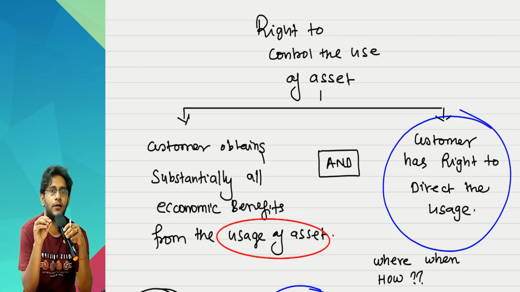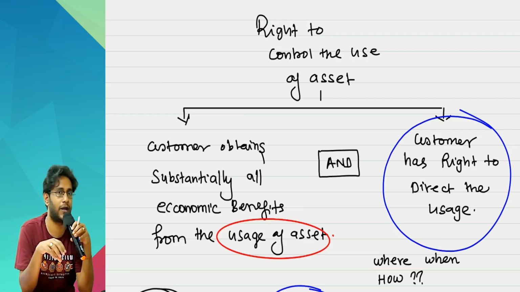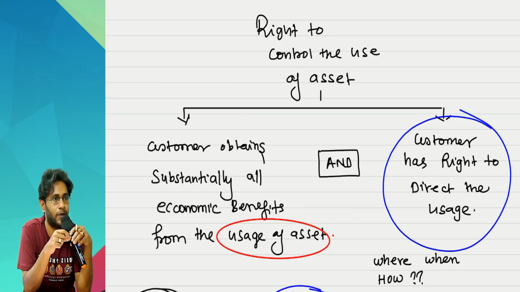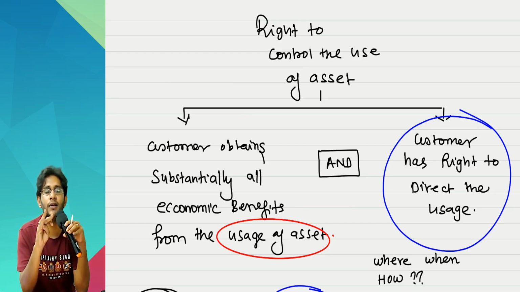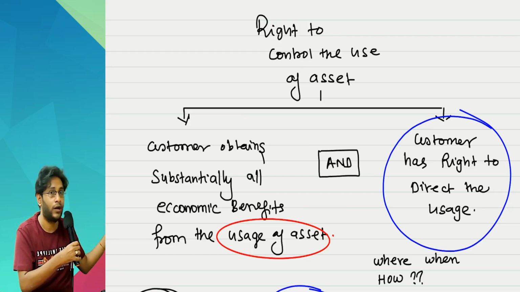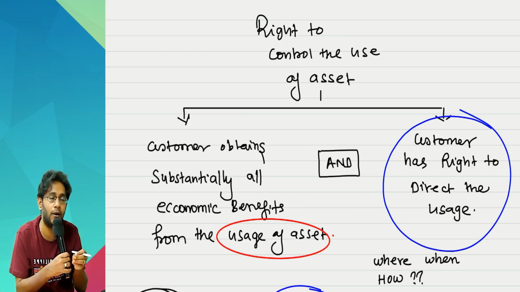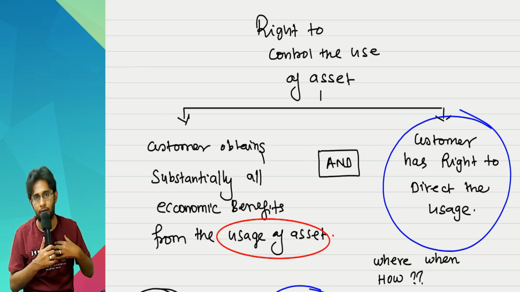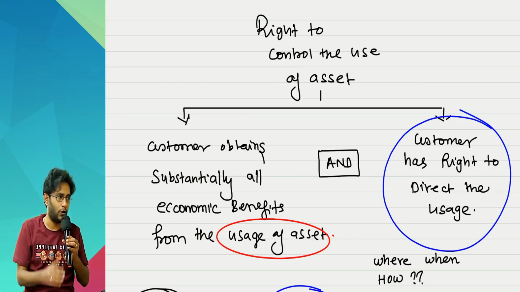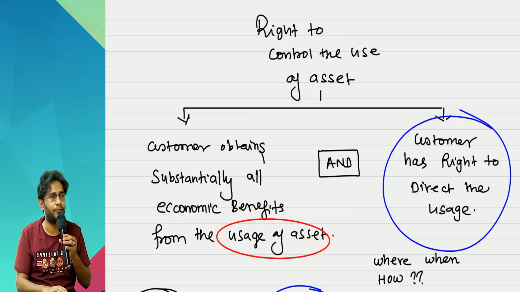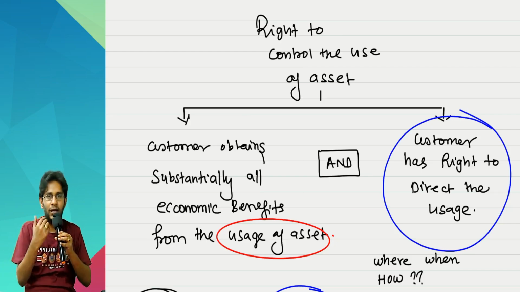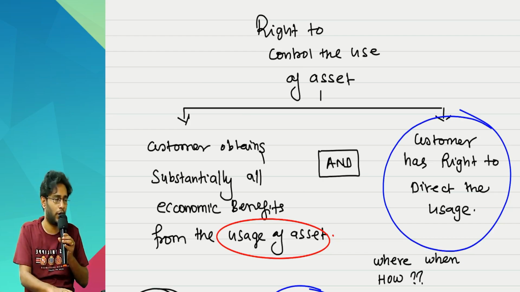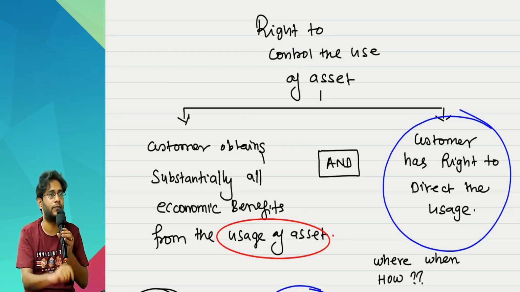He says that supplier should not have too many restrictions on this. If supplier has too many restrictions on this, then the customer decision making power gets disturbed. Therefore, the entire point is failed. However, it is not a violation of second point if the supplier is having protective rights. Protective right example is, suppose sir, I am the owner of a car. You are a taxi driver. You want to take this car on lease from me for a period of 1 year. I told you that take this car, use it for your Ola, Uber, whatever apps you have installed, take people on rides, but don't cross the city limit.